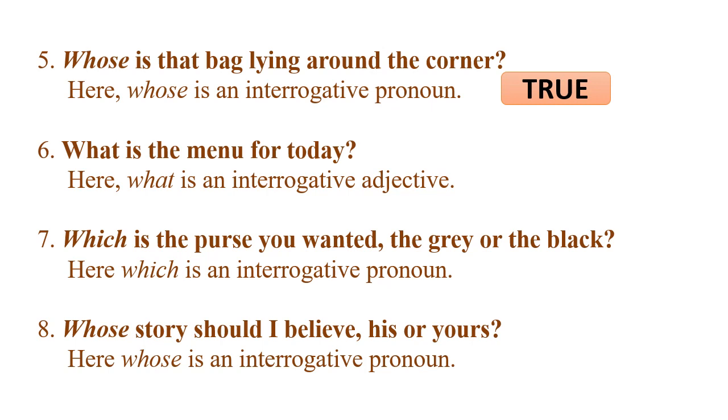Look at the sixth one. What is the menu for today? Here, the word what is not followed by a noun. So, it is not an interrogative adjective, it is an interrogative pronoun. But the statement that follows this sentence says, here what is an interrogative adjective. So, this statement is false.